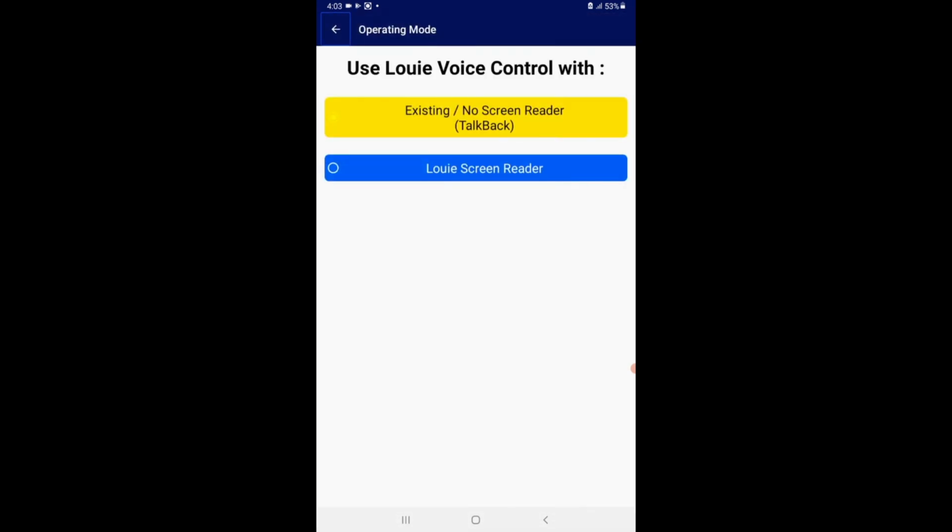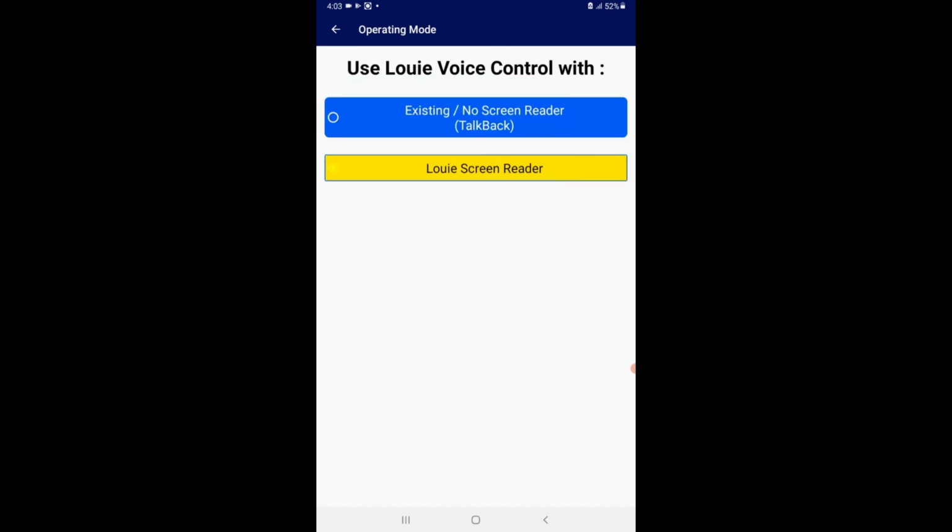Operating mode. Use Louie voice control with existing screen reader, ticked. Louie screen reader, not ticked. Radio button, 2 of 2. And then simply tick on Louie screen reader. Selected.